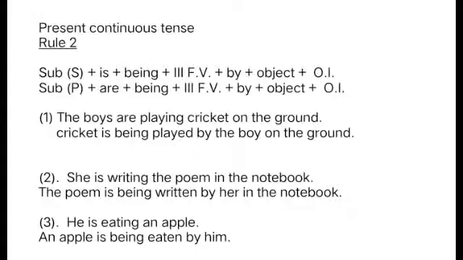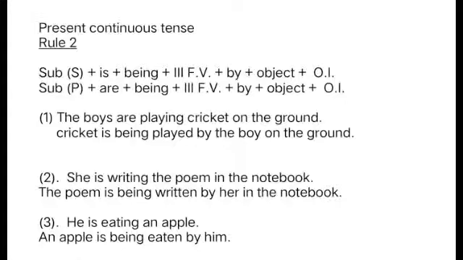Now see students, write down rule number 2. Subject singular plus is plus being plus third form of verb plus by plus object plus other information. When the subject is plural: subject plural plus are plus being plus third form of verb plus by plus object plus other information.